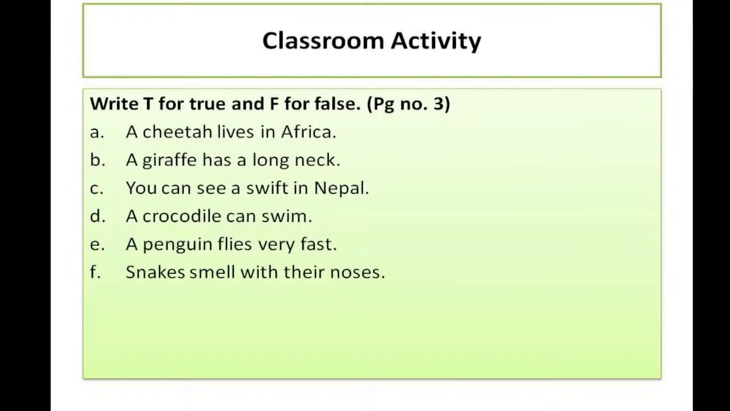A cheetah lives in Africa. A giraffe has a long neck. You can see a swift in Nepal. A crocodile can swim. A penguin flies very fast. Snakes smell with their noses. You have to do true and false, and once more I would like to say that it is on page number 3 of your textbook. Now have a look at the next slide.